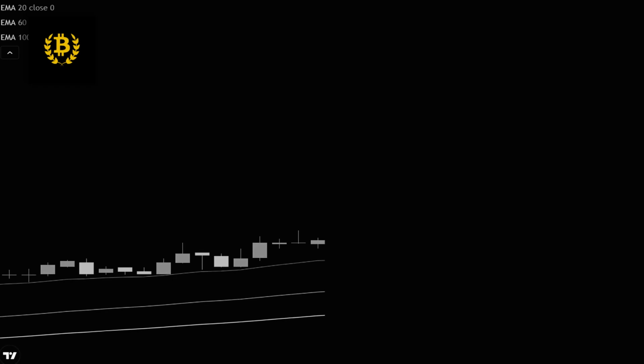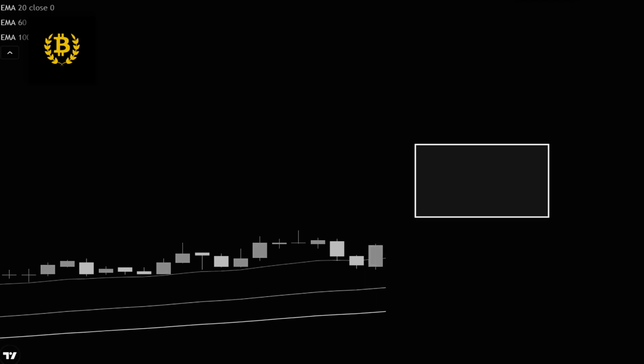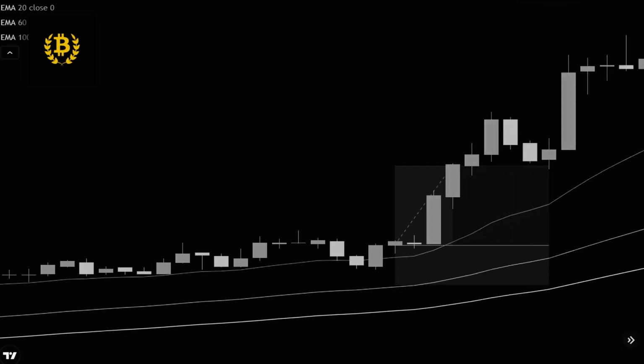Second buy trade. The previous trade was profitable, but let's test the strategy again. The price is in an uptrend and we wait for it to touch the upper or middle line. Once it does, we wait for the price to cross above the upper line. As expected, the crossover happens and we enter the trade, set the stop loss at the middle line, and take profit at 2 times the stop loss distance. Let's see how this trade performs. This trade also turned out to be profitable, further proving the effectiveness of the strategy.